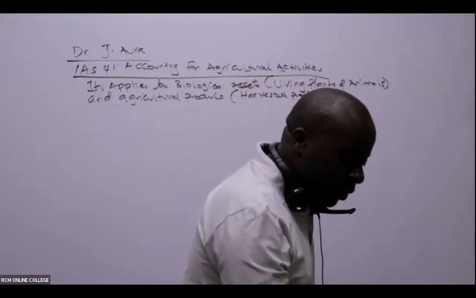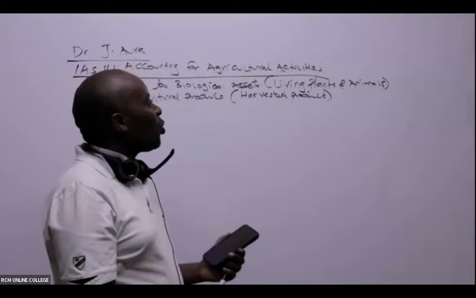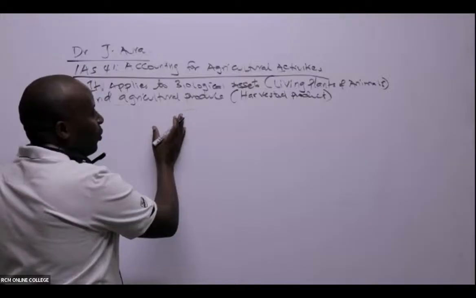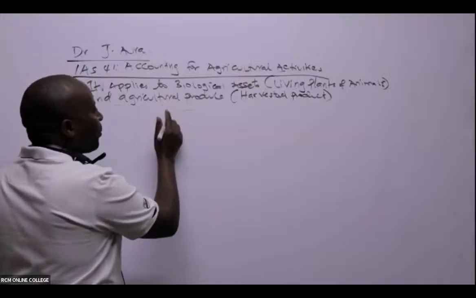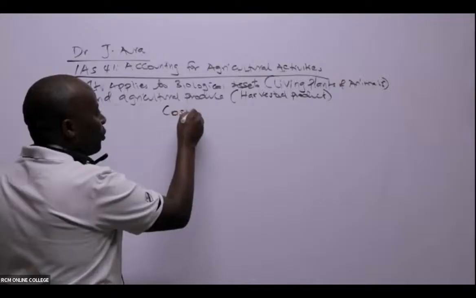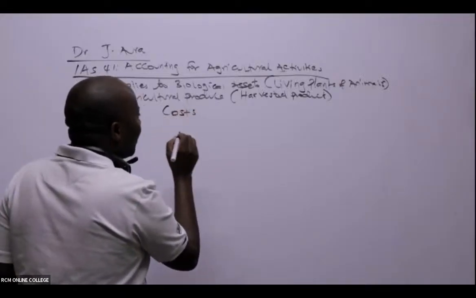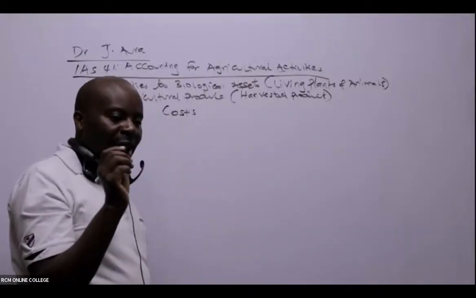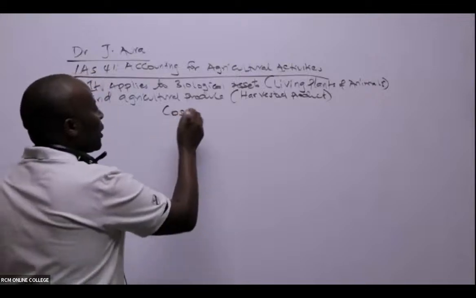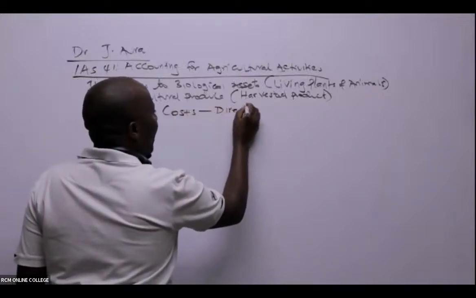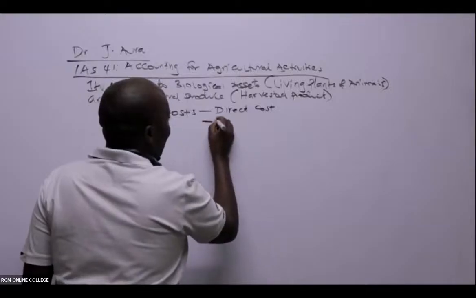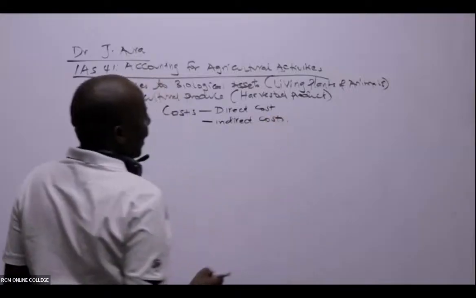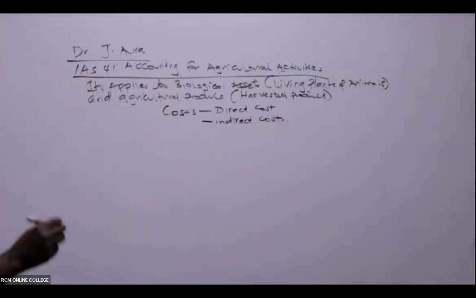All right. So then I will straight away show you that we have got two types of costs here. Whenever it comes to costing, we have two types of costs which are very important for us to remember under IAS 41 whenever we talk of measurement. So we have direct costs and indirect costs.